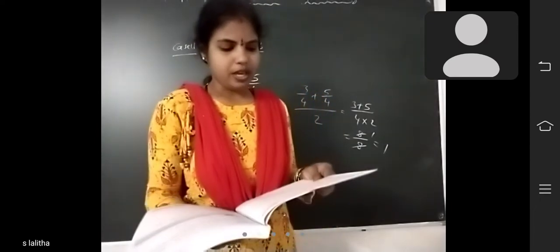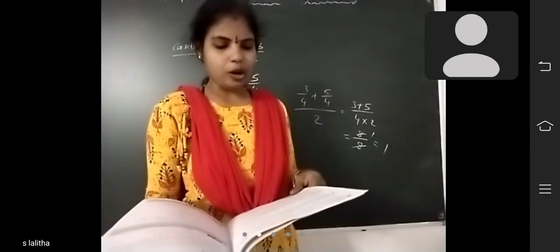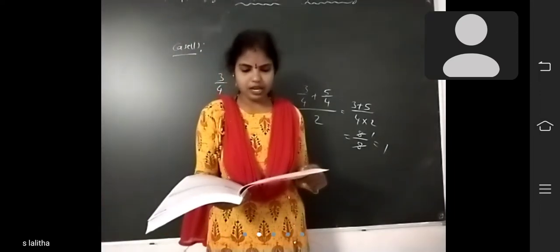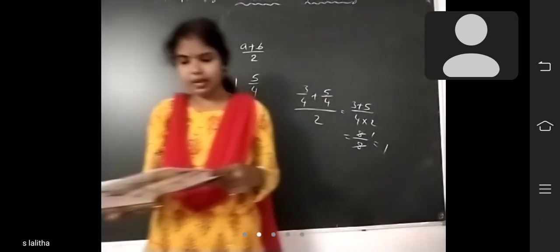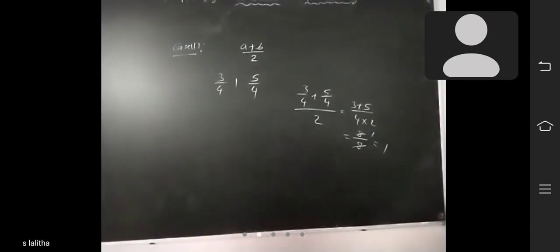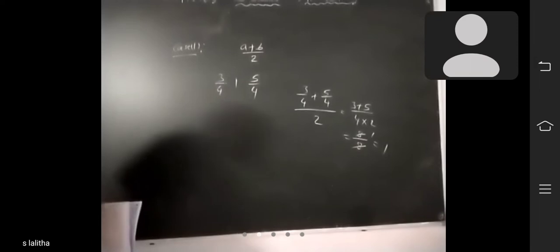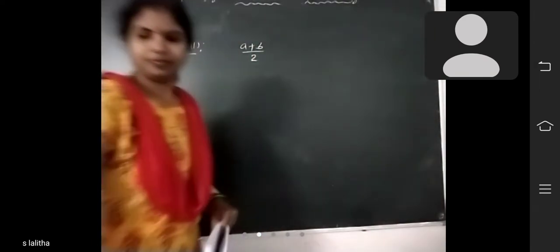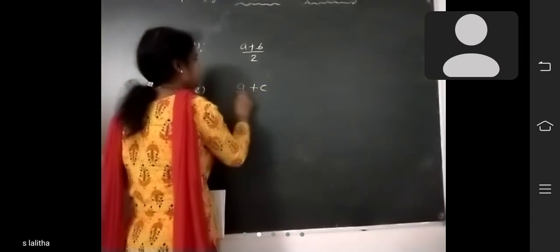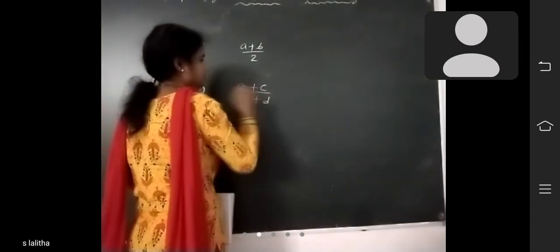Next, case 2. If a by b and c by d are any two rational numbers, then (a plus c) by (b plus d) is the rational number between a by b and c by d. Next, second case, how to find? Case 2: (a plus c) by (b plus d).